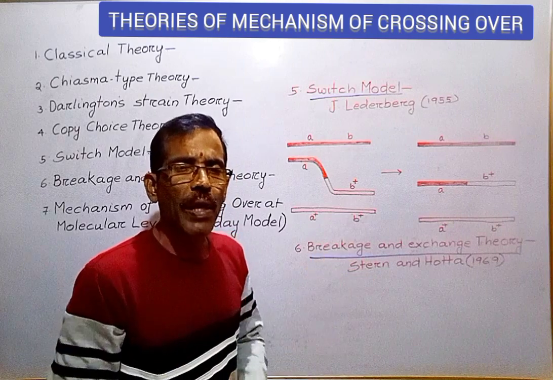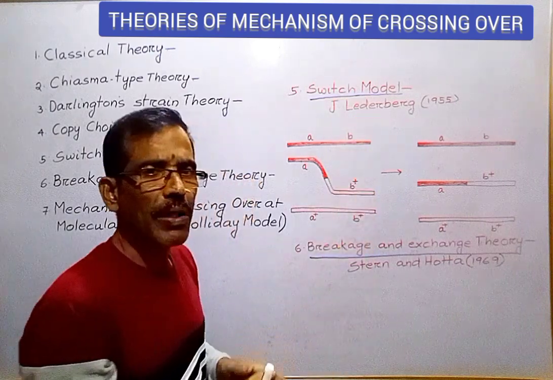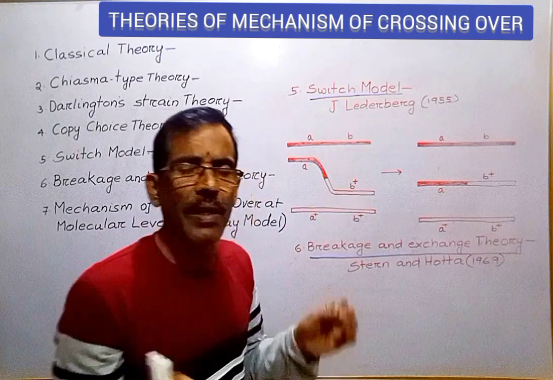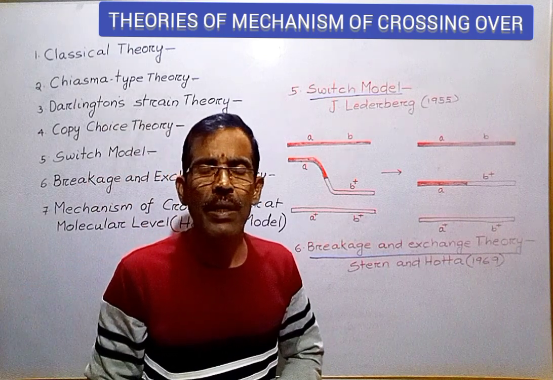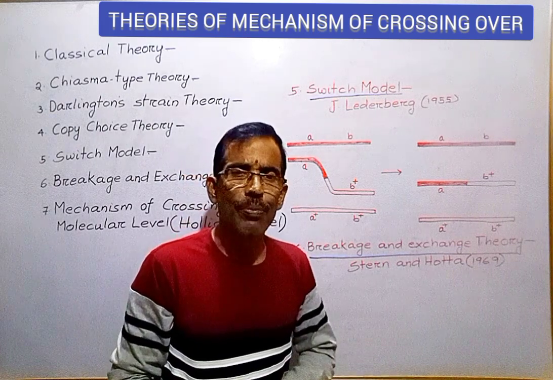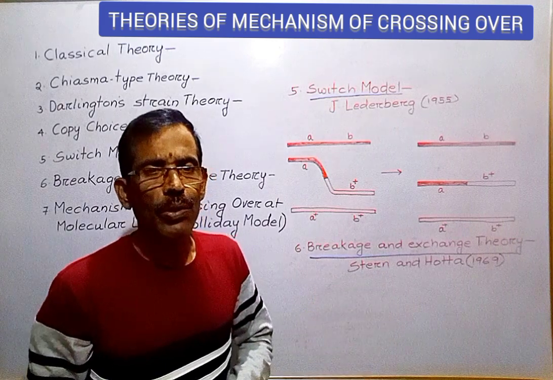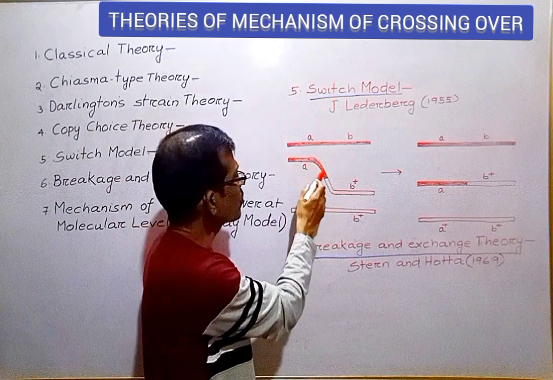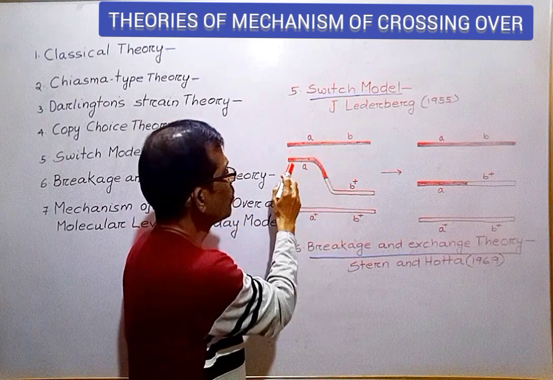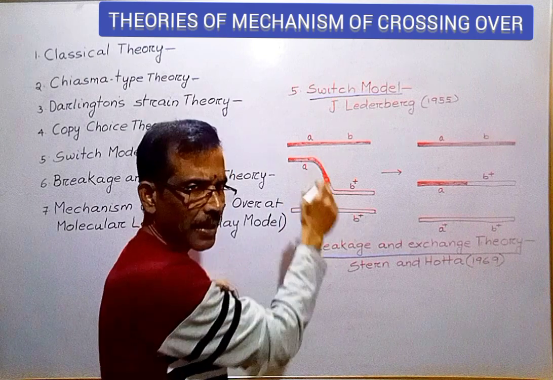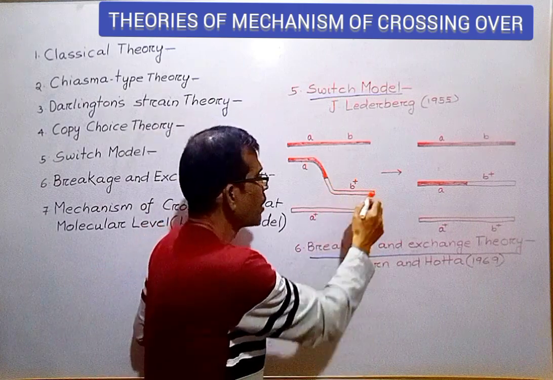Another model explaining the mechanism of crossing over is the switch model, which was proposed by Joshua Lederberg in 1955 in order to explain recombination in microbial systems. This model is a modified version of Belling's hypothesis. According to this model, the newly synthesized chromatid is derived by copying one homologous chromosome up to a certain distance, then it switches on to the other homologous chromosome for copying the remaining part.